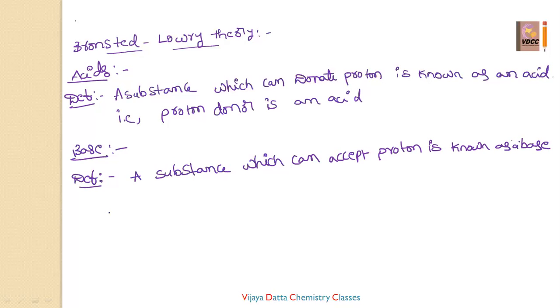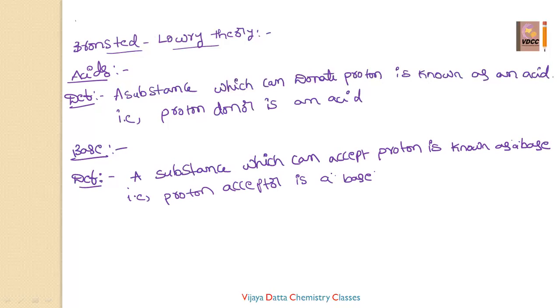That is, a proton acceptor is a base. So this is acid and base according to the Bronsted Lowry theory.